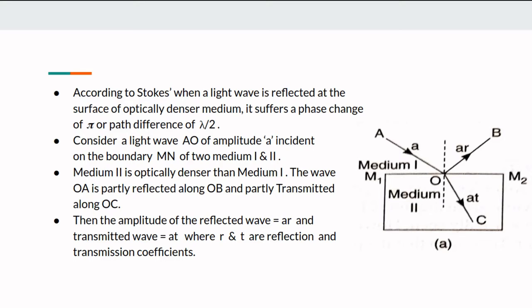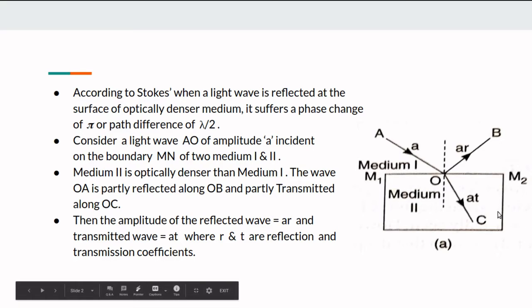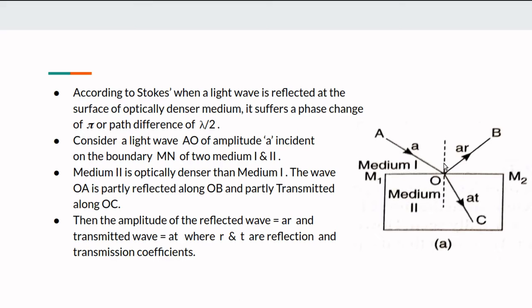Now the proof for this Stokes principle. First of all, consider two mediums 1 and 2. Consider a ray of light AO of amplitude a, which is incident on the boundary. For example, this is air and this is glass. Medium 2 is optically denser than medium 1.